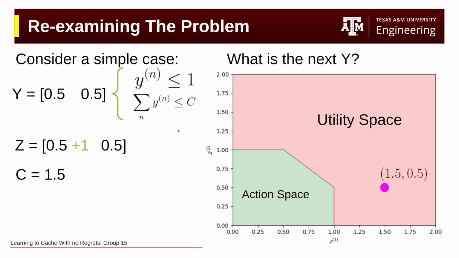What we can do is project from this utility space down to this action space to convert our utility vector into something actionable. And the method we're going to use is called Euclidean projection. The main reason for that is basically because Euclidean projection is convex, which guarantees that there's going to be a unique optimal solution to this.